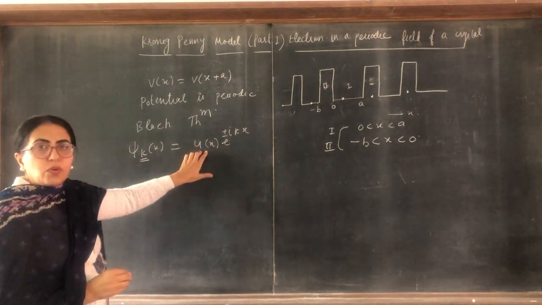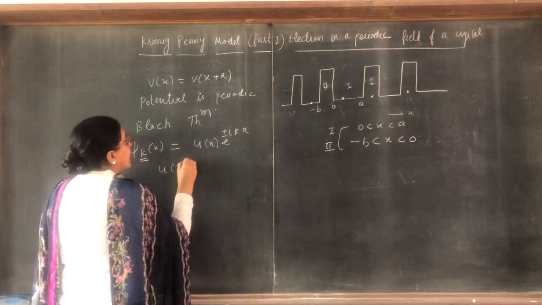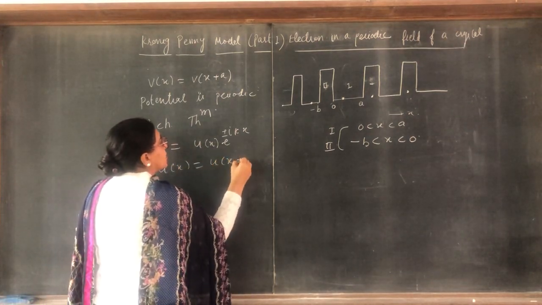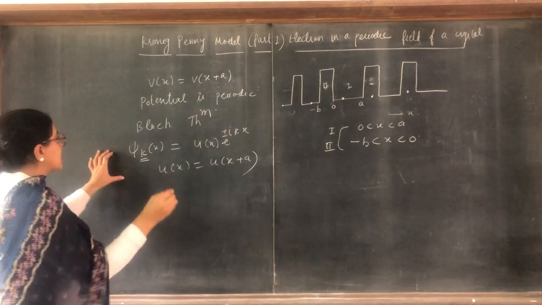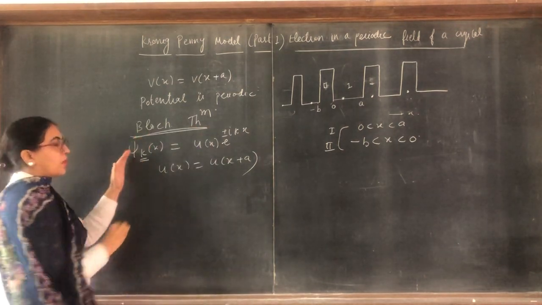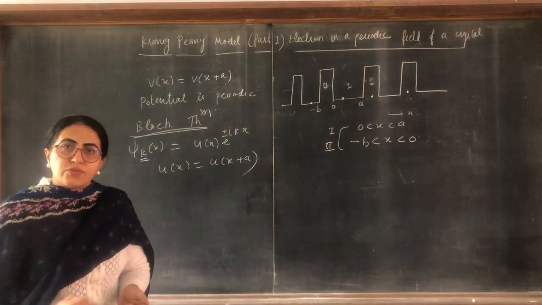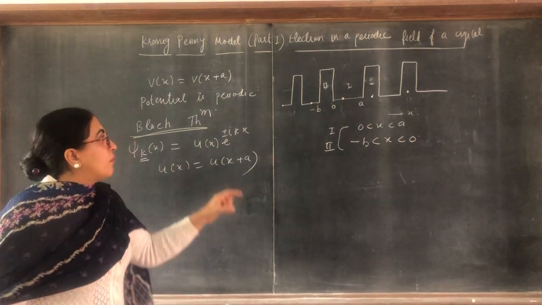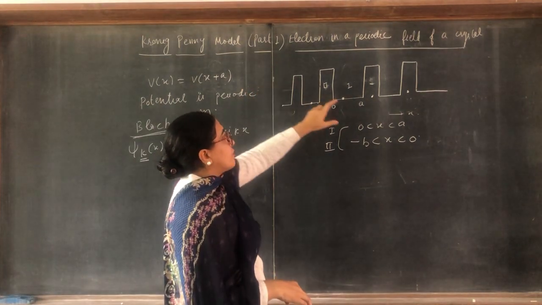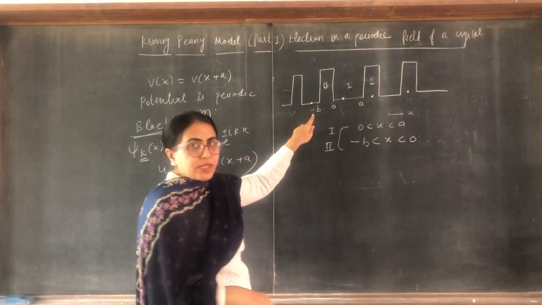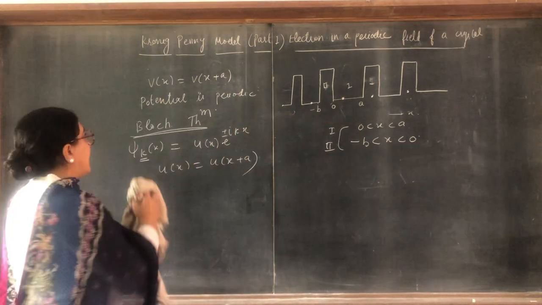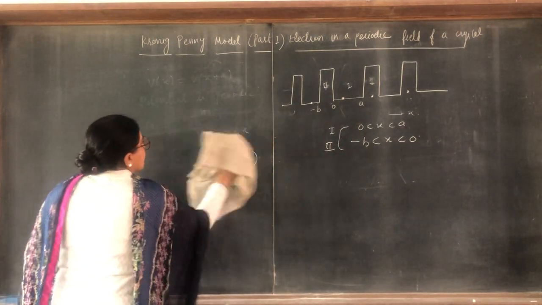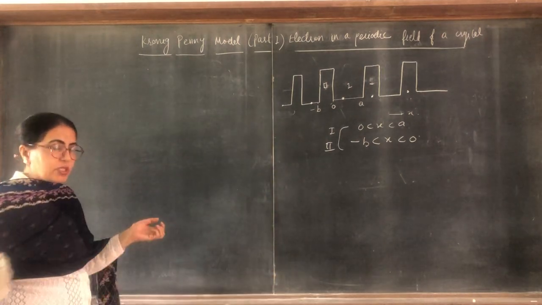And this u(x) is also periodic, u(x) is equal to u(x plus a). So this is according to Bloch's theorem, or the Bloch function, the solution of the Schrödinger wave equation. Now we will write the Schrödinger wave equation for two regions, region first and region second. Then we will solve that equation. So first write the Schrödinger wave equation.